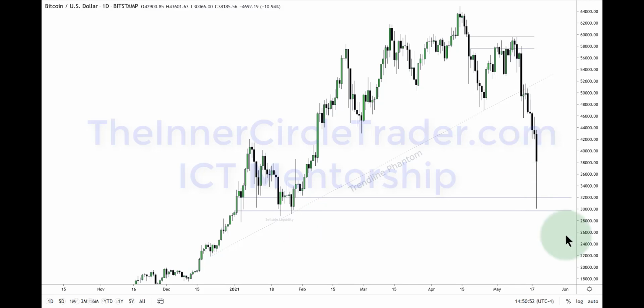And can it do it later on? Maybe. But I don't understand this asset. I don't understand the currency. There's been a lot of talk about how the IRS is going to crack down on crypto traders, making sure they pay their taxes. Maybe that's one of the reasons for all of this. I don't know what causes it.